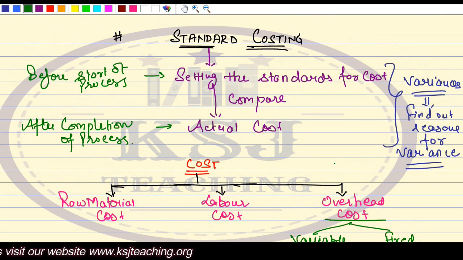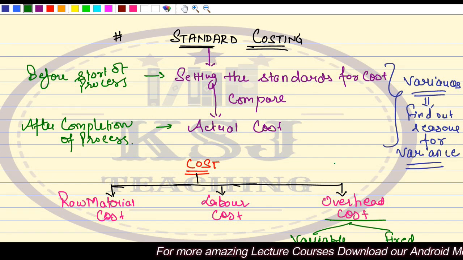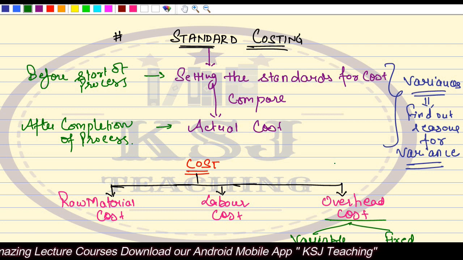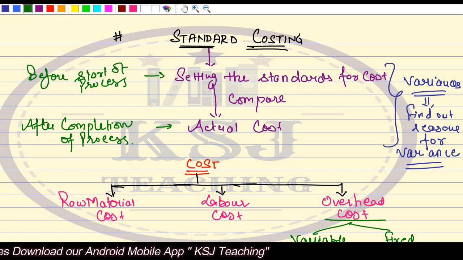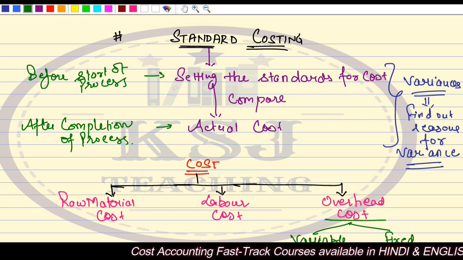Now we'll continue in the next lecture. In the next lecture, I'll start with some examples. Till now we have taken examples from your CA study life, right? But in the next lecture, whenever you watch it, we'll start with some realistic examples from the business point of view.